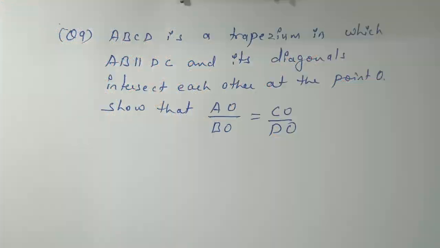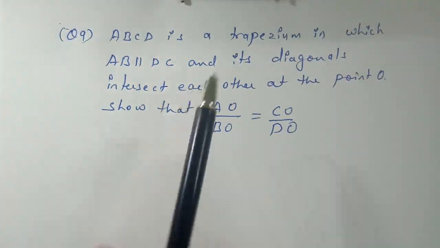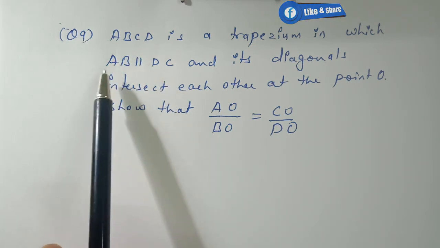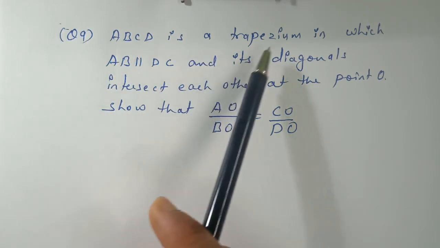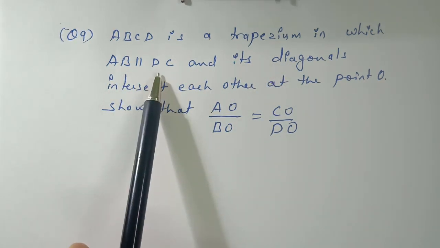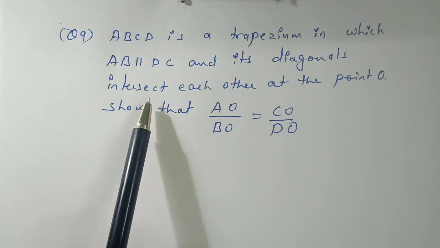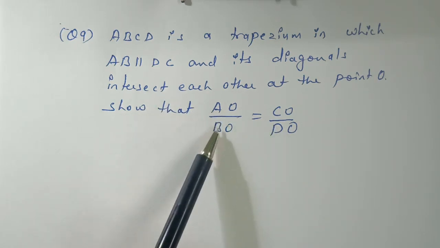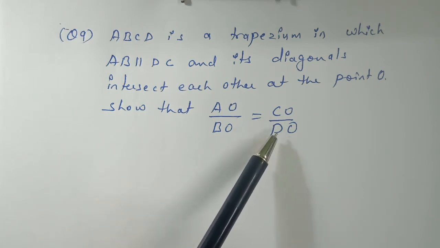Yes, student, today we are taking question number 9 of exercise 6.2 of the chapter Triangles. So here is the question. ABCD is a trapezium in which AB is parallel to DC and its diagonals intersect each other at the point O. We have to show that AO upon BO equals CO upon DO.